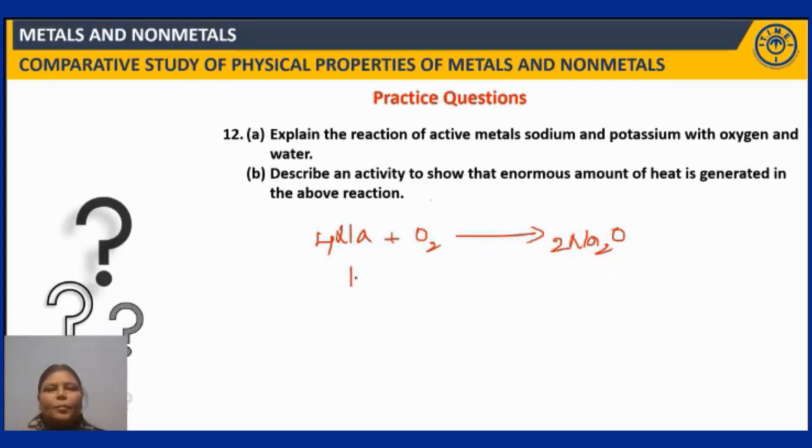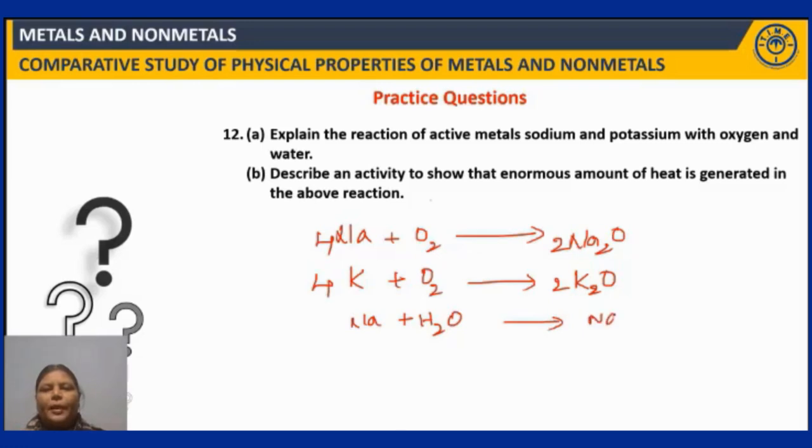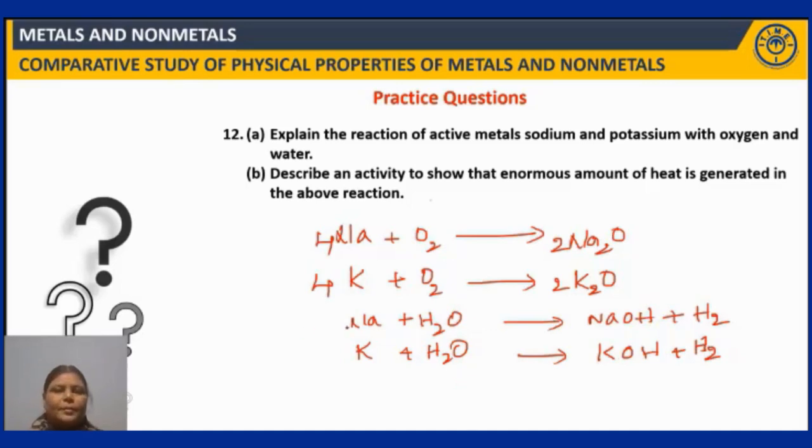Similarly, potassium, when treated with oxygen, also gives its corresponding oxide. Same here. Now if we talk about the reaction of these metals with water, they form their corresponding bases, hydroxides, plus hydrogen. And then again, potassium plus H2O gives rise to KOH plus H2. These are the reactions of these metals with oxygen and water.